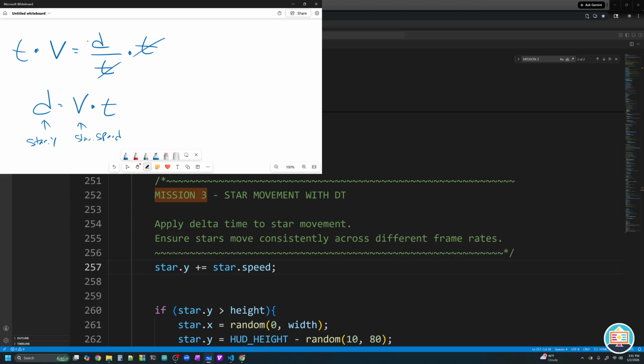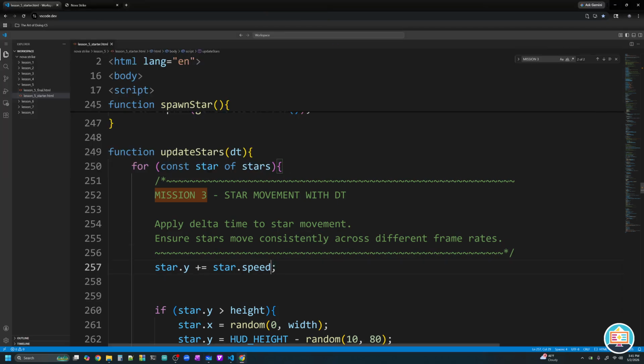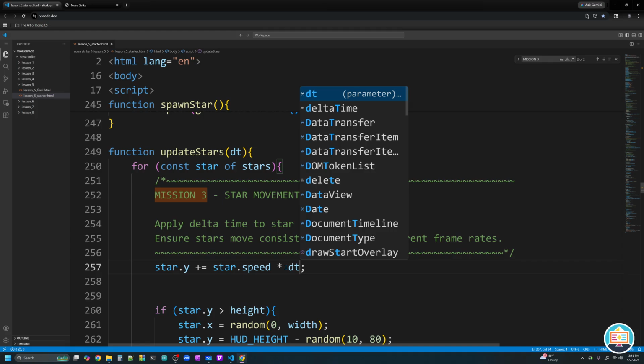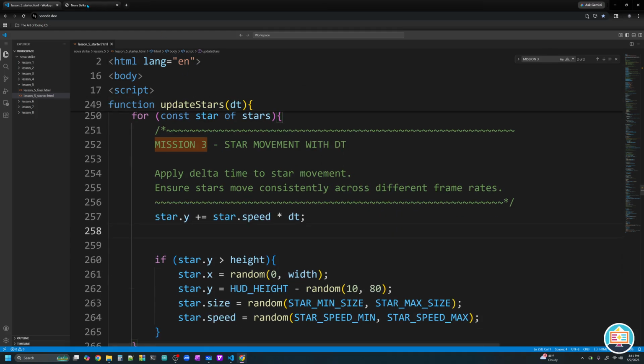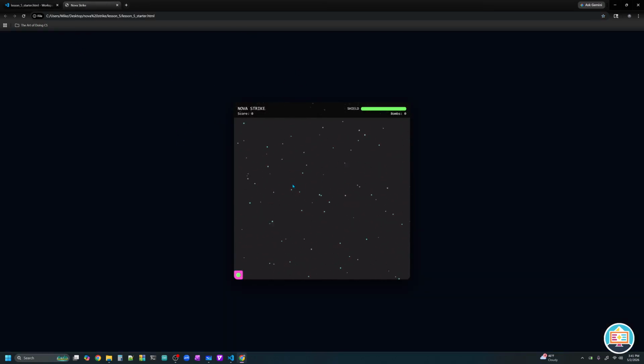And what is our time interval? Our time interval right here, we just pass it into our function. The time we have to move in this given frame is dt, our delta time variable in seconds. So I have to multiply my speed by dt. In doing that, the star system should be completely fixed. So let's see. Here's warp speed because we are going crazy. Now we are back. Oh, thank goodness we're back at normal speed for stars. But our ship system, our movement system is still completely broken.